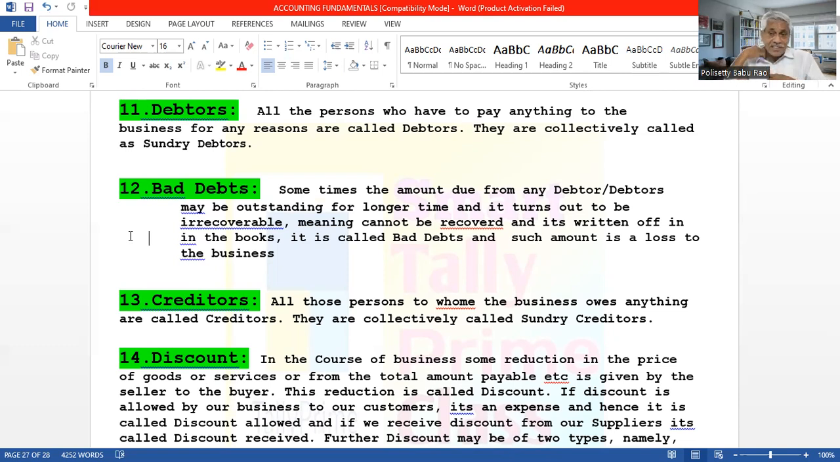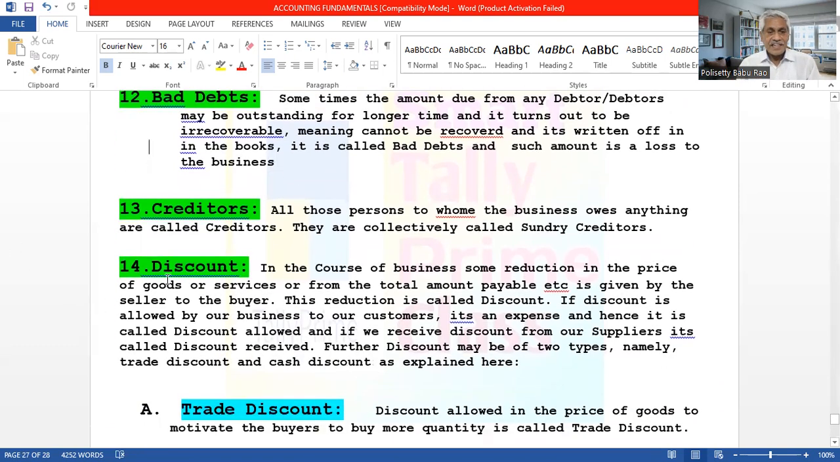Bad debts is a loss. Bad debts account is debited and the debtor account is credited, so its balance will be closed. Bad debts is a nominal account, transferred to the profit and loss account on the debit side. This is called bad debts. And then creditors are completed.